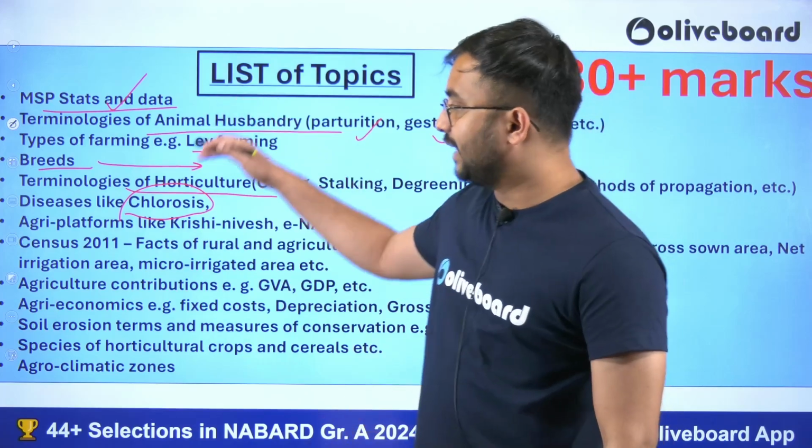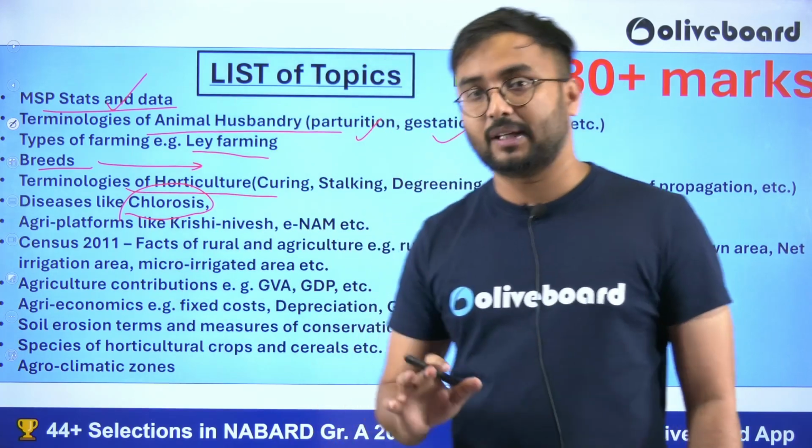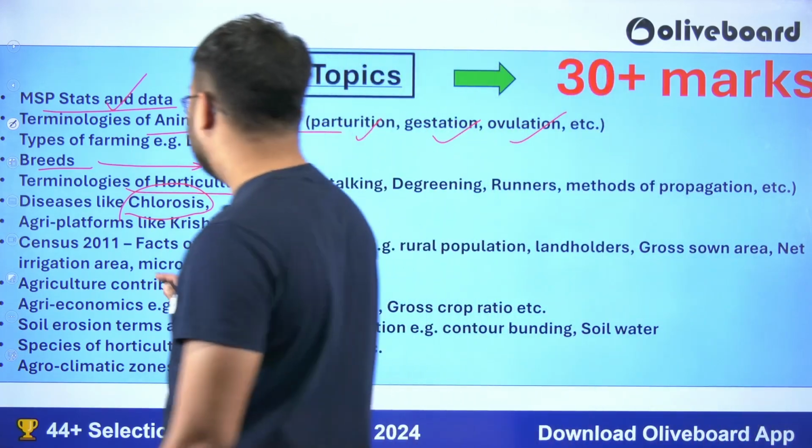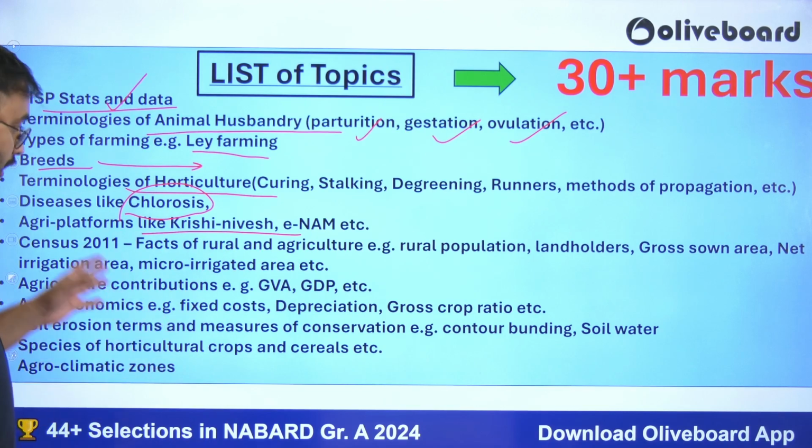The first of the topics right now which I am talking about, these all topics are associated with the MCQs. Remember that multiple MCQs will come. Agricultural platforms also are very important, which are very latest and new for this particular year. Krishi Nivesh you can take example, ENAM you can take example.